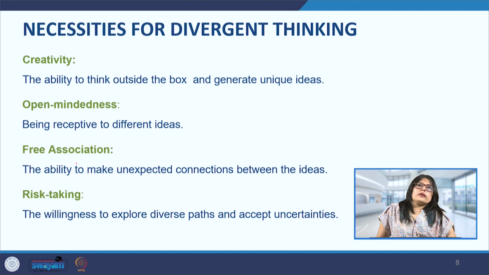So there are certain necessities which are required for divergent thinking. So first is creativity, and creativity is the ability to think outside the box to generate unique ideas, because this is what we are looking for. And this creativity opens the possibility of innovation and different unique ways to solve the problems, and also at the same time helps us not limit ourselves to the biases that we have discussed, or to the limitations that we may have.